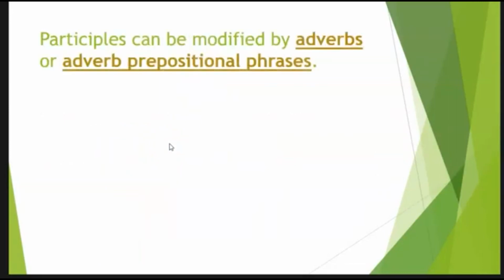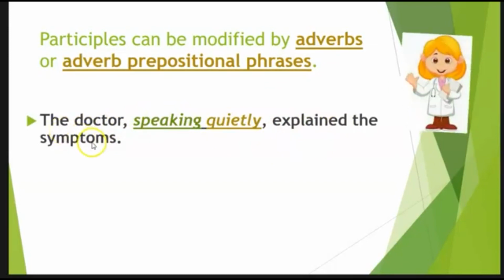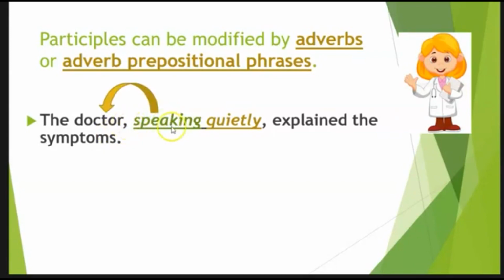We're looking at them again because participles can be modified. They can have adverbs or adverb prepositional phrases modifying them, and they get hooked together into phrases. So, for example, the doctor, speaking quietly, explained the symptoms. Here, speaking is our participle. The speaking doctor, the doctor speaking. So speaking is an adjective here describing doctor. It is the present participle of speak. It's not the verb in your sentence. The verb is actually explained. The doctor explained the symptoms.